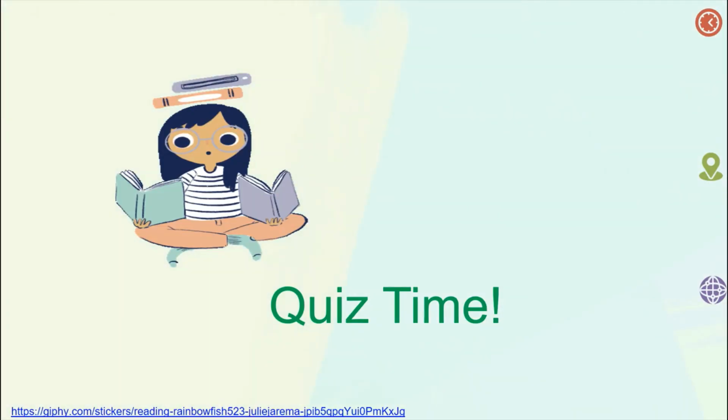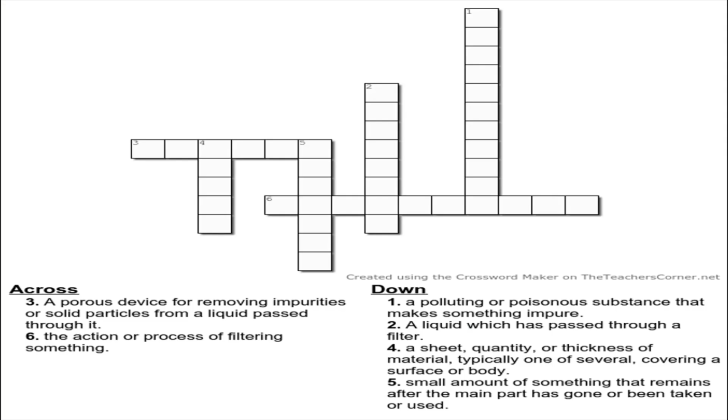Okay, time for our quiz. Are you ready? Let's play a little crossword puzzle. We have here the clues 1, 2, 3, 4, 5, and 6, down and across. I want you to get your notebook where you copied your vocabulary words because we will be using them in answering this crossword puzzle. So number 1, let's count how many boxes there are. 1, 2, 3, 4, 5, 6, 7, 8, 9, 10, 11. An 11 letter word. A polluting or a poisonous substance that makes something impure.